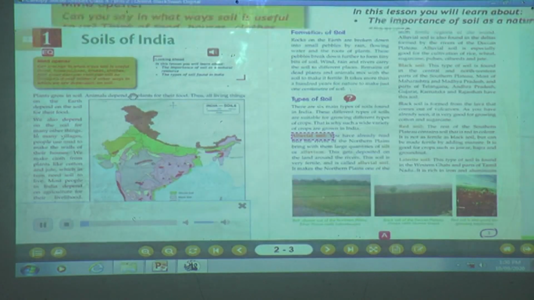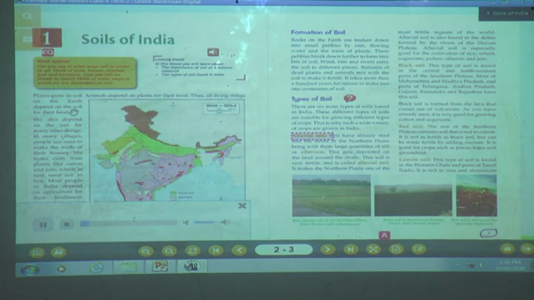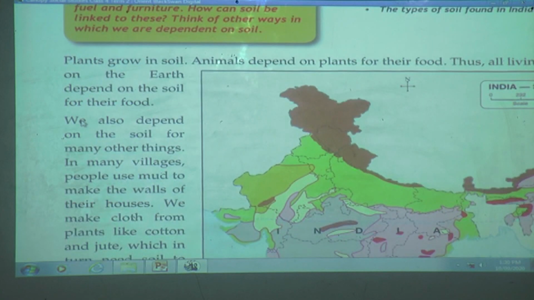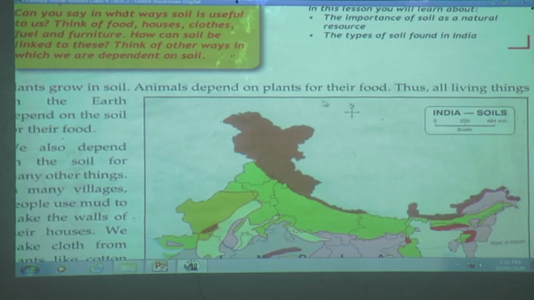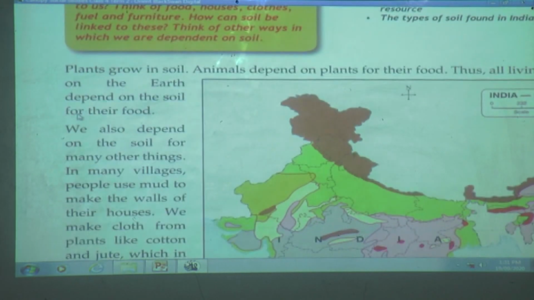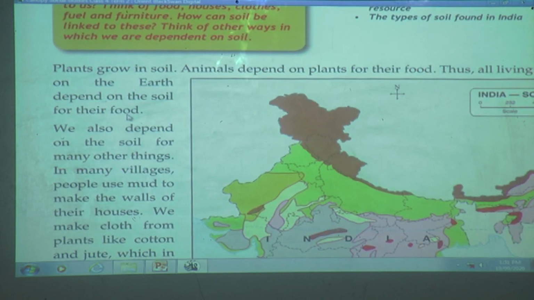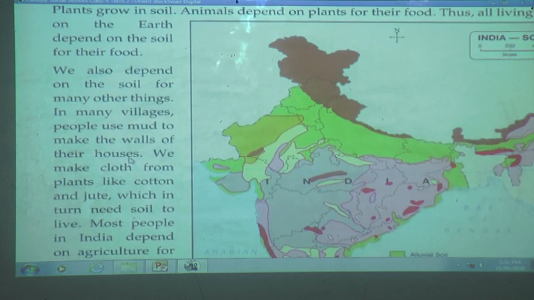found in India. Plants grow in soil. Animals depend on plants for their food. Thus, all living things on the earth depend on the soil for their food. We also depend on the soil for many other things.